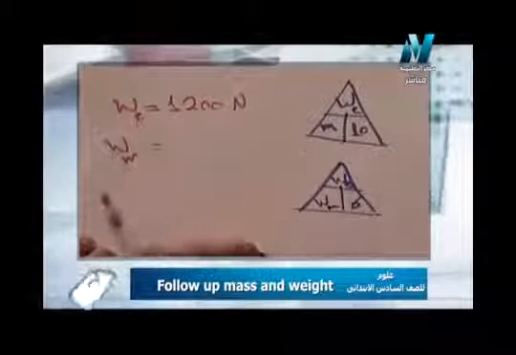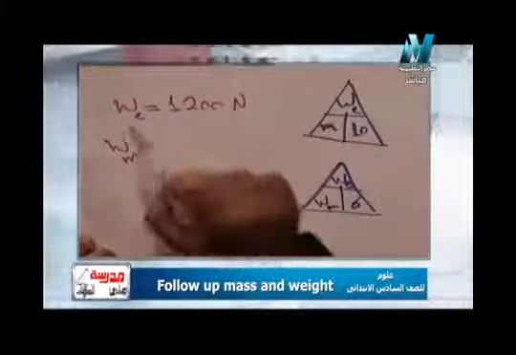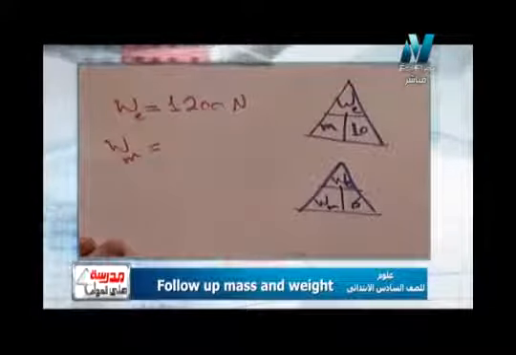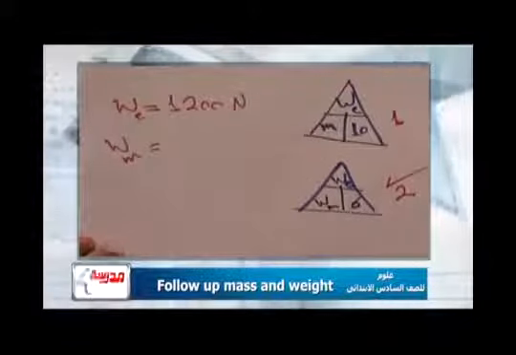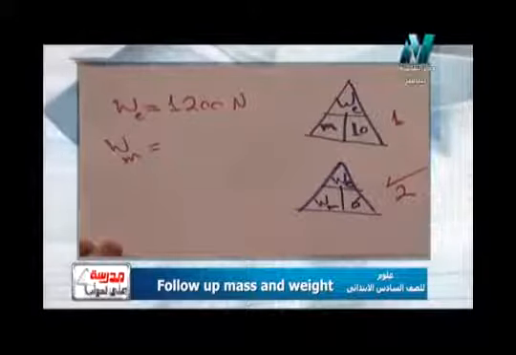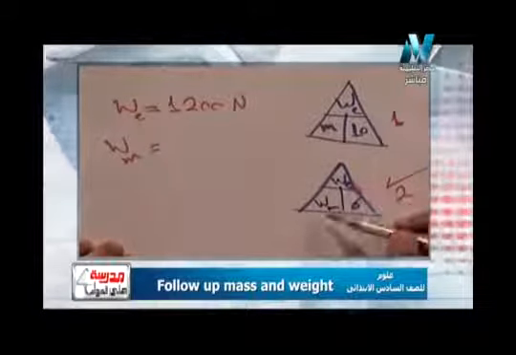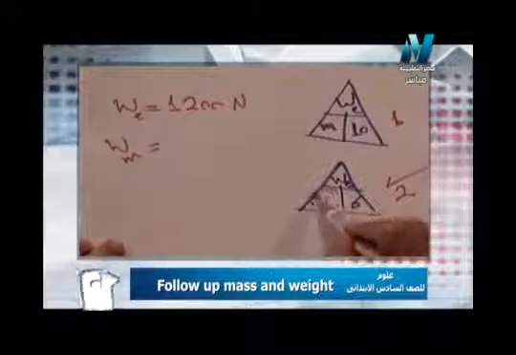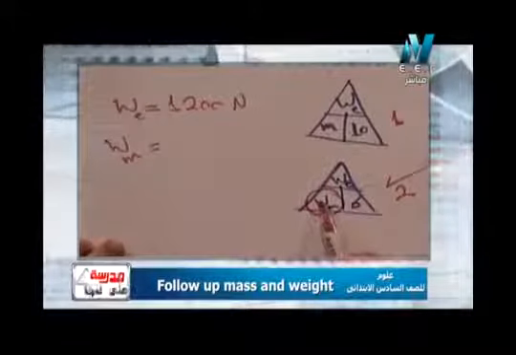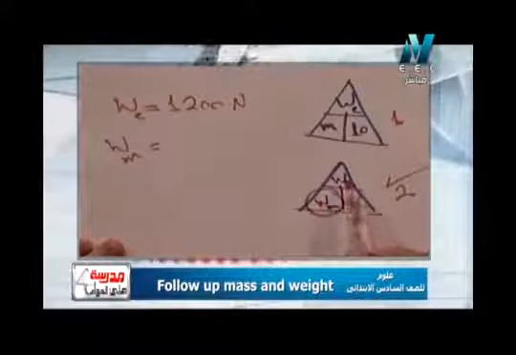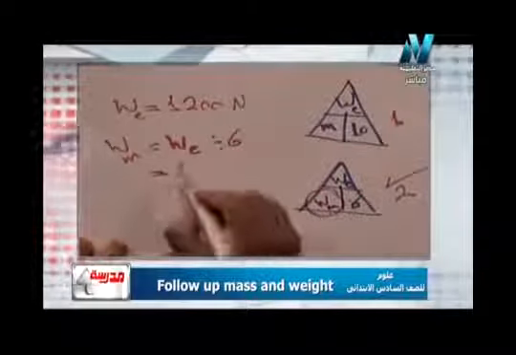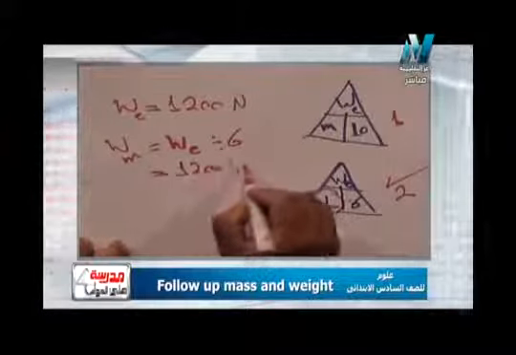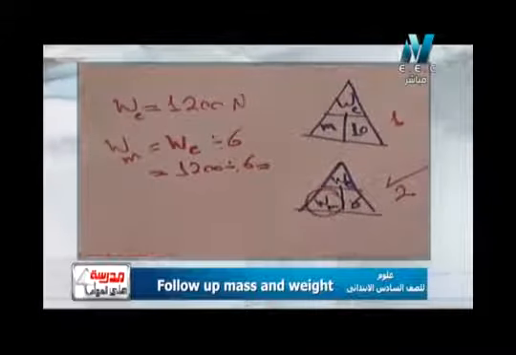I have weight on the earth and I want weight on the moon. So I have weight and I want weight. Which rule will I use, first or second? Surely second. Why? Because in the second law I have weight on the earth and weight on the moon. I want weight on the moon, I can put my finger here. It equal what? Weight on the earth divide 6. So equal what? 1200 divide 6 equal what?